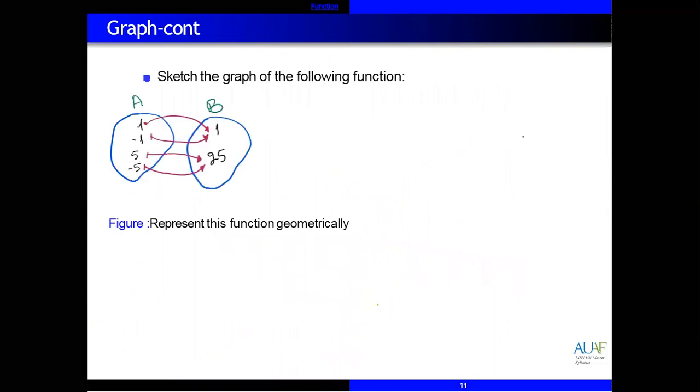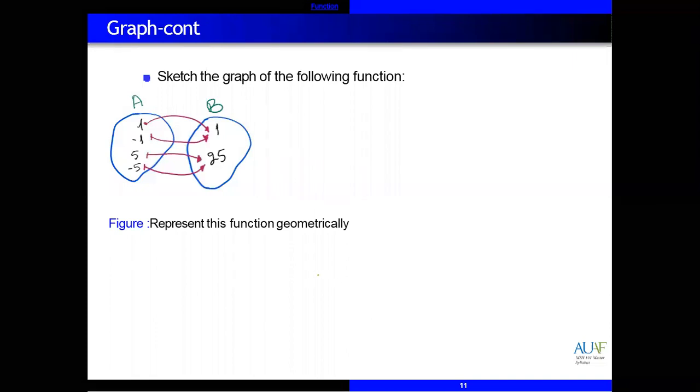Okay, this is what is given: X and Y, A and B, two sets. So how can you present these graphically, and then you can discuss whether this is a function or not, or whether this is a one-to-one function or not.